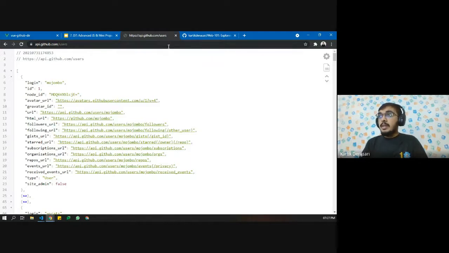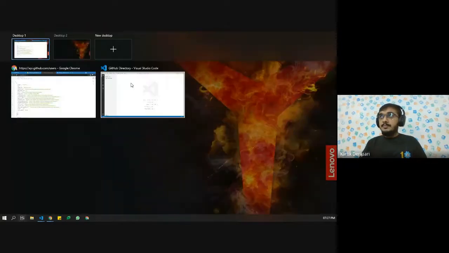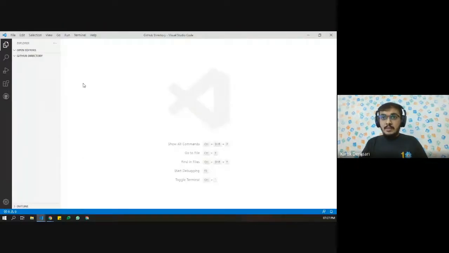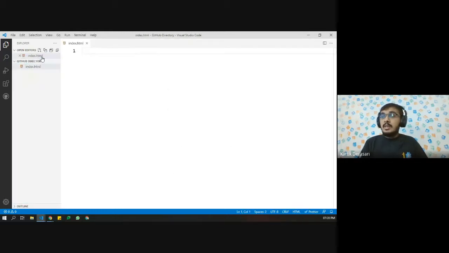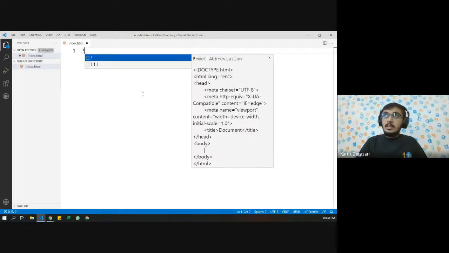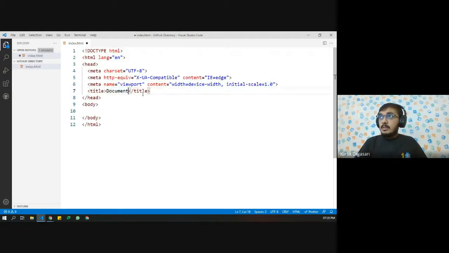So now let us quickly start building our project. I have initialized an empty directory inside VS Code. I hope you are able to see the screen. Inside that, to create our web project, first of all we need to define index.html, and inside index.html, let us first create the template of the web page.